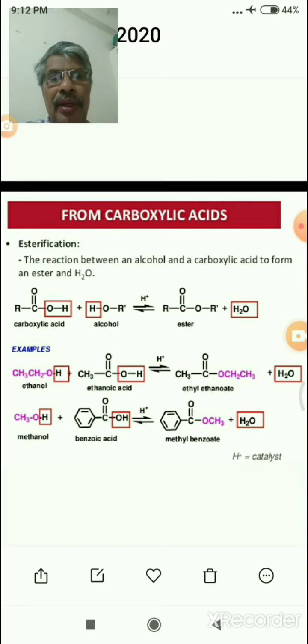For example, acetic acid with ethyl alcohol gives ethyl ethanoate. Benzoic acid with ethyl alcohol gives ethyl benzoate. Benzoic acid with methyl alcohol gives methyl benzoate.